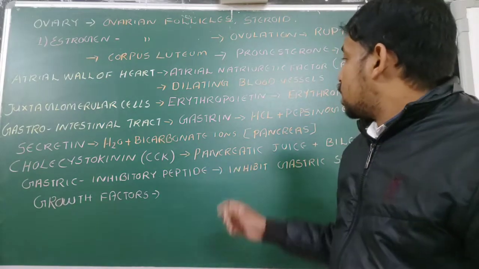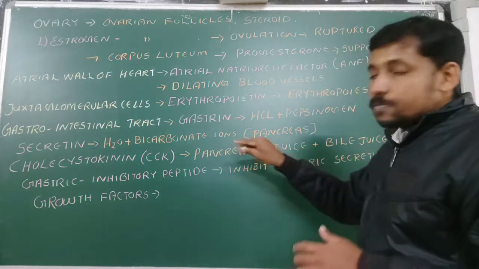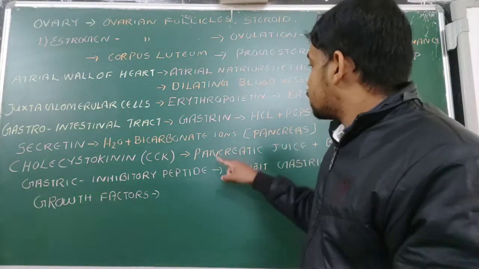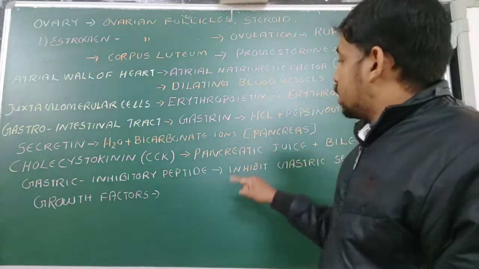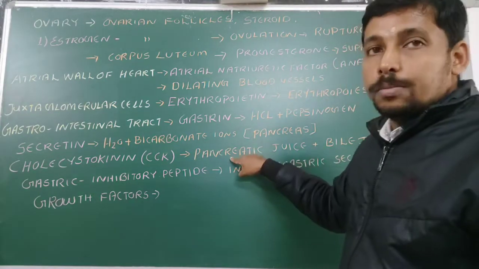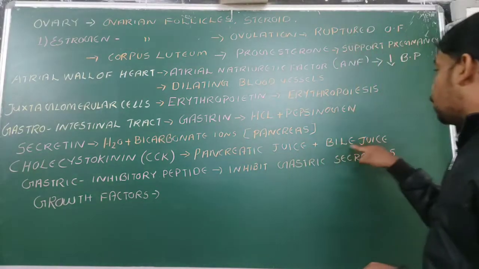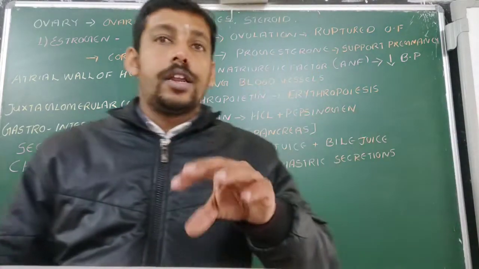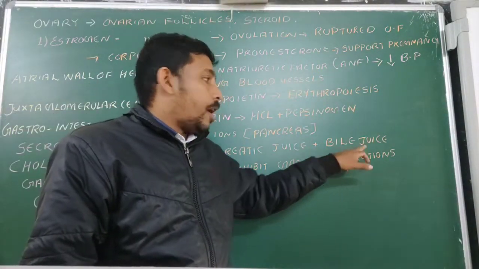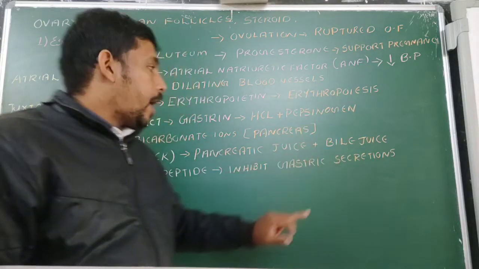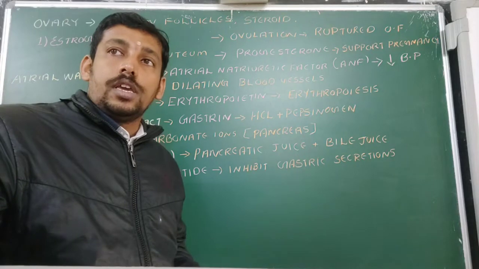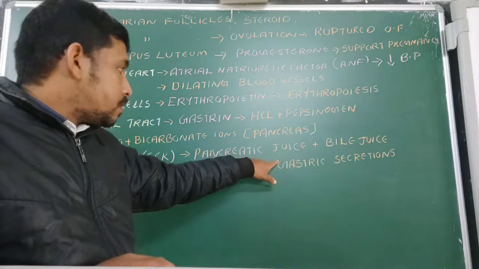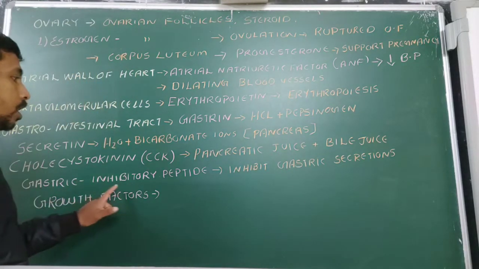Then cholecystokinin is another hormone that is secreted by the gallbladder and the pancreas. The main function of this CCK is that it will stimulate the production of pancreatic juice and the bile juice. It will act upon the gallbladder. It is released from the gallbladder and it will stimulate the production of bile juice. In the pancreas, it will stimulate the production of what? Pancreatic juice.